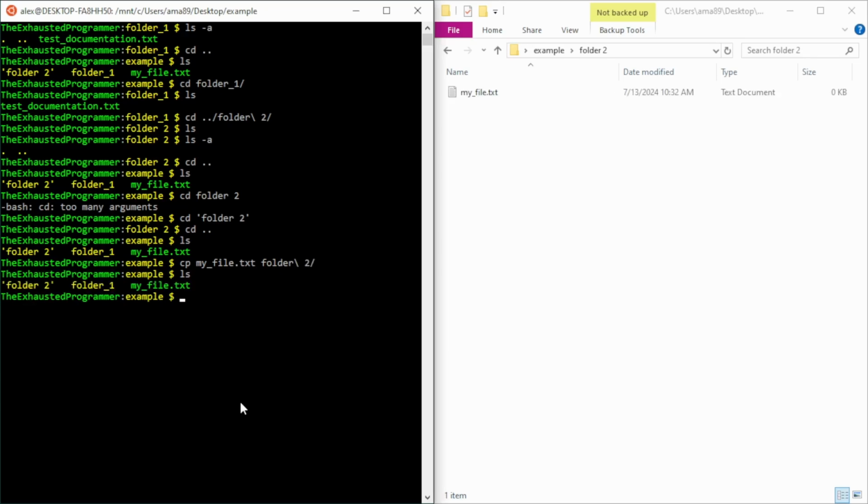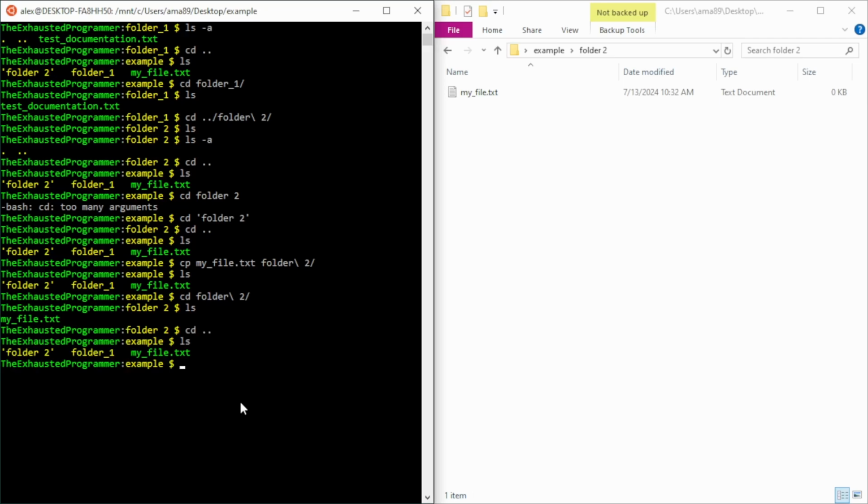Now, if we ls here, there's one here, but as you saw in the viewfinder in folder 2, there now is one in folder 2. And there we go. Also worth pointing out is that you don't have to go into a directory to see what's inside of a directory. We can actually ls and give it a directory name to see what's inside that directory without changing directories.